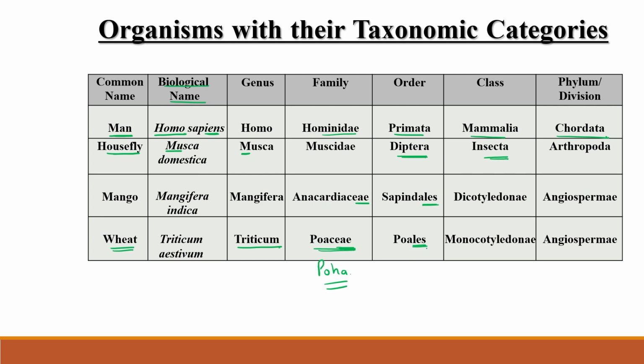Similarly, Poales, again poha, is the order of wheat. And wheat belongs to monocotyledons. You know this very well, all the staples come under this category. And the division is Angiospermae for wheat.